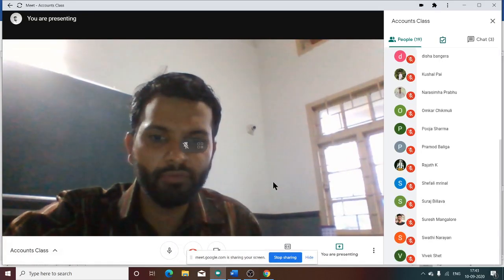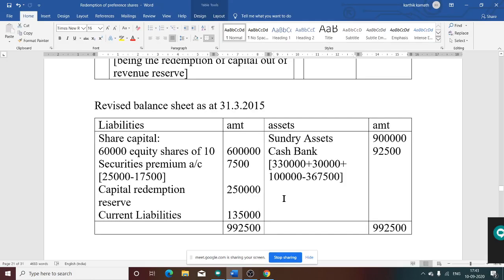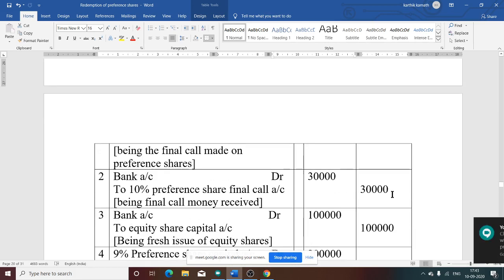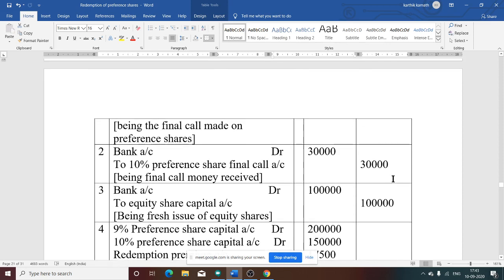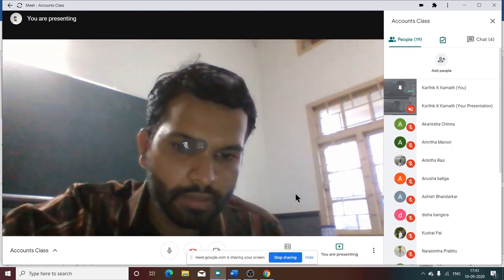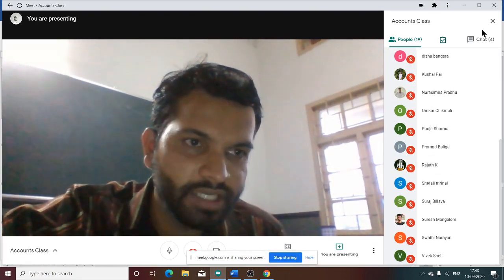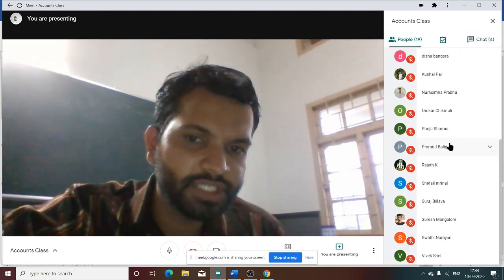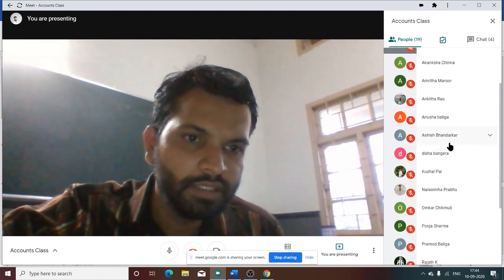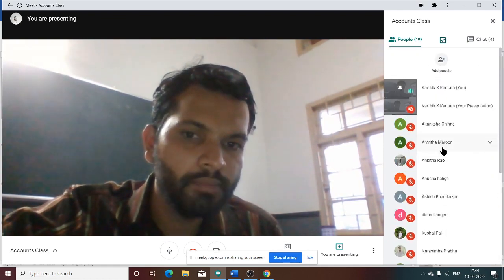Whether there is a fresh issue. If you see the journal entries, wherever there is a bank account, there is an adjustment. So first, see this fresh issue. That is why 30,000 is added to 3,30,000. 3,30,000 is given on the asset side of the balance sheet in the question itself. Whether 30,000 is a fresh issue or call money received? 30,000 is your call money received.